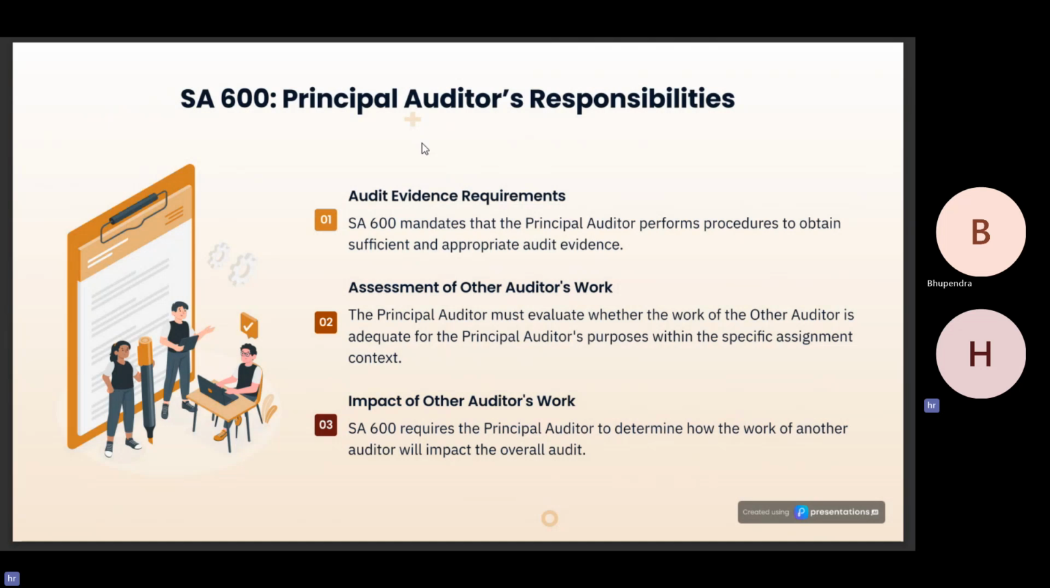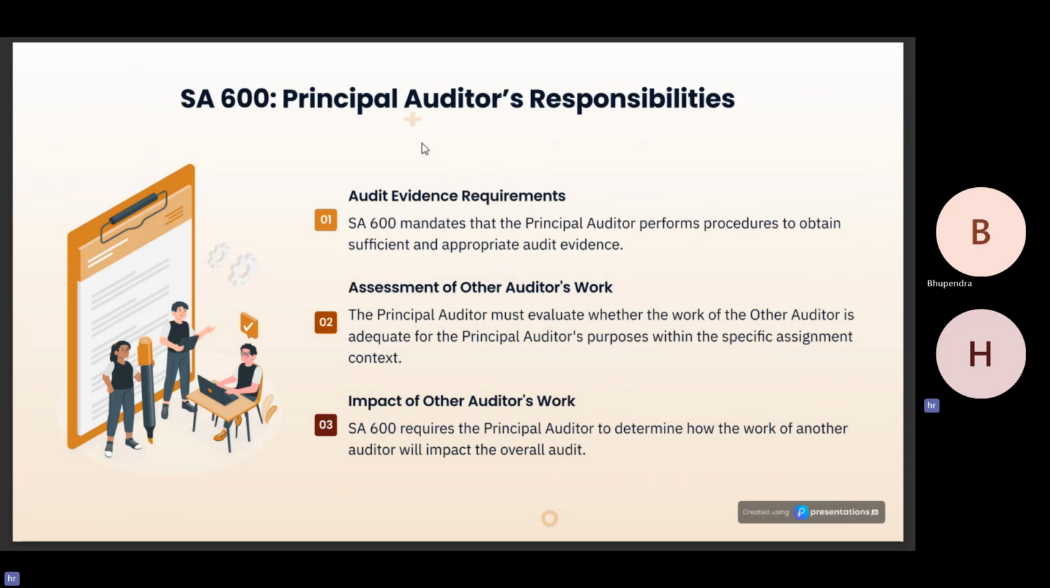Going further, let us conclude with the principal auditor's responsibility as per SA 600, as well explained by Darsh. Audit evidence requirements. SA 600 mandates that the principal auditor perform procedures to obtain sufficient and appropriate audit evidence.